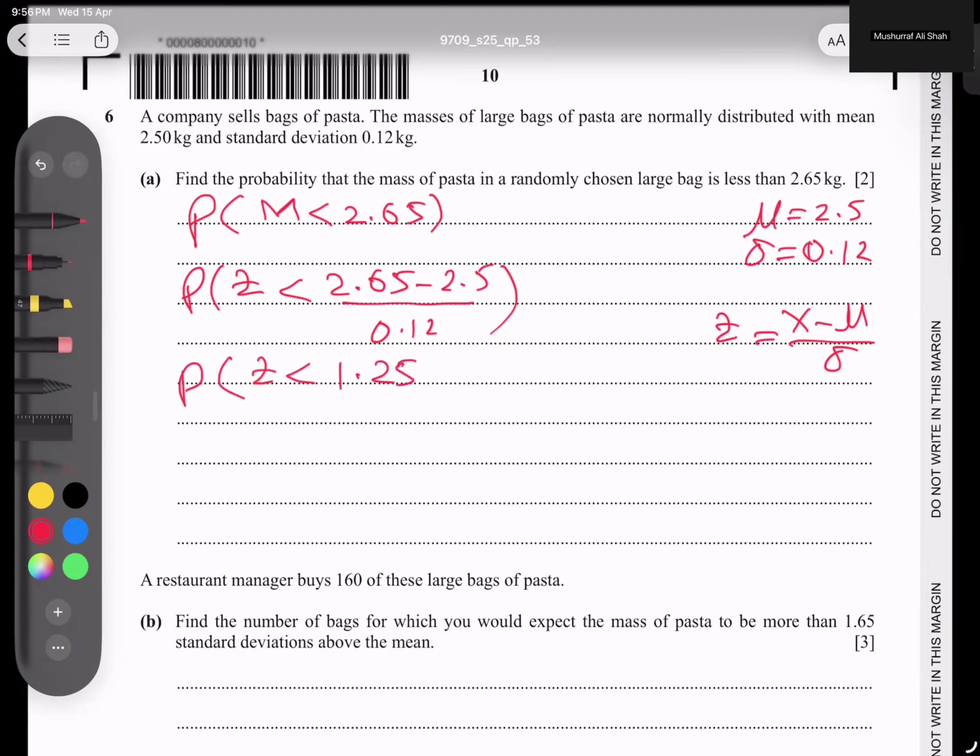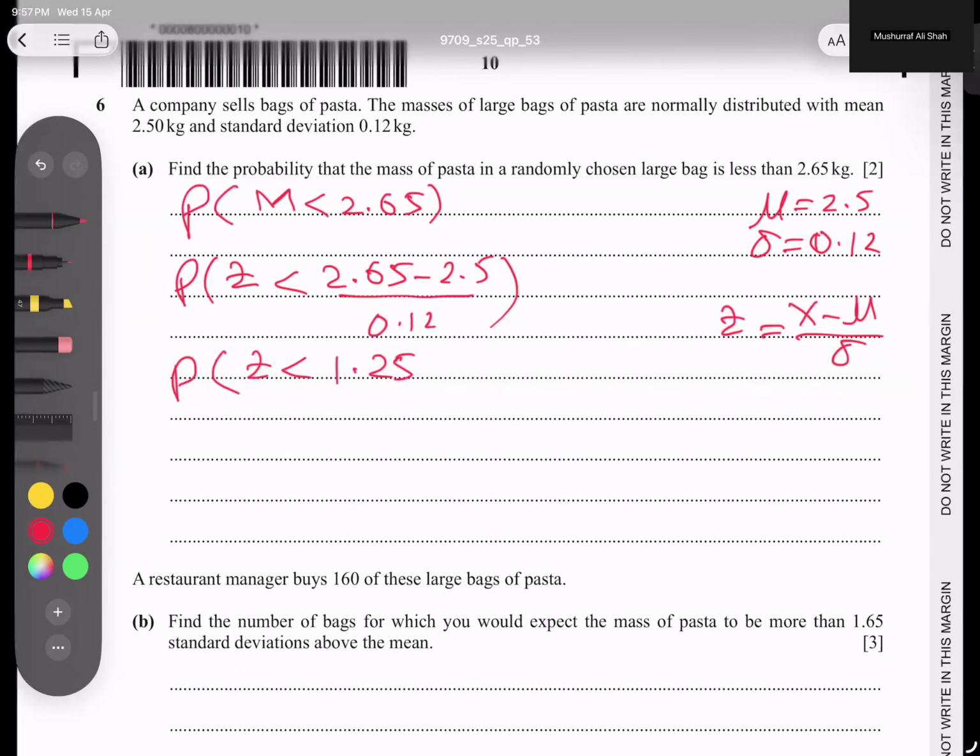Let me check again. 2.65 minus 2.5, and yes, 1.25 is the exact value we are getting. And you know, students, in the bell shape, negative makes the left side and positive makes the right side. More than 1.25 is this. Sorry, less than. He said less, not more. So less than 1.25 is this portion, and this will give you the direct value from the table.